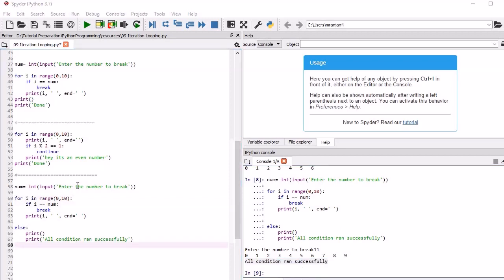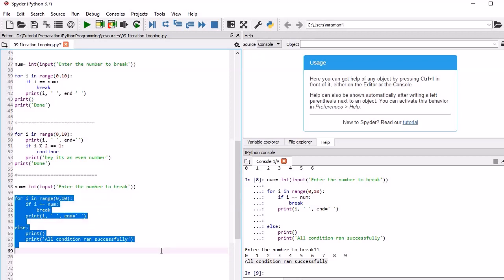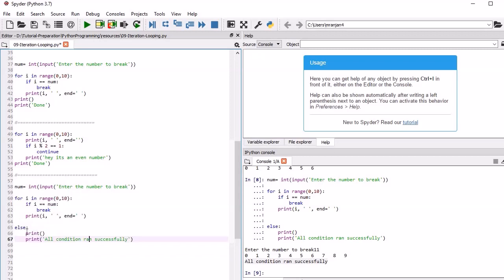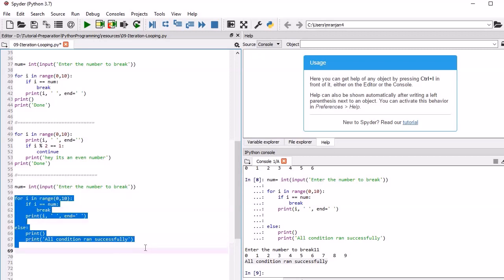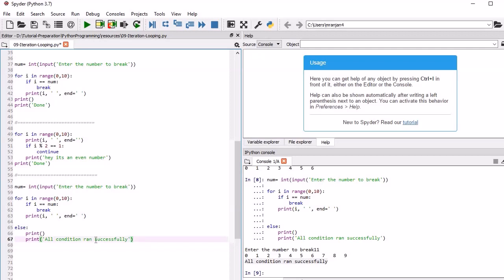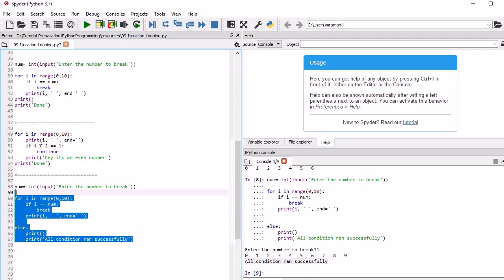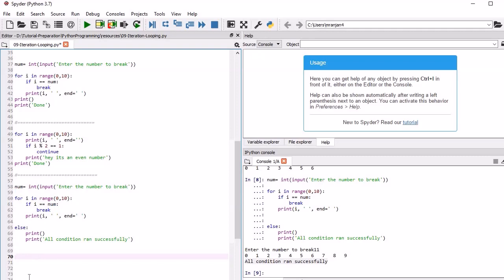In certain scenarios it is really important. So you should remember that we have an option of an else block with for. It is a Pythonic way of writing a loop which has an else block. In most programming languages an else block does not come with the for loop, but with Python it is really good. So remember that.